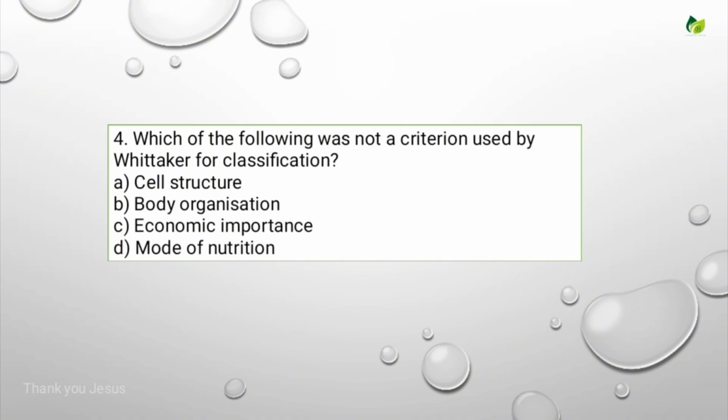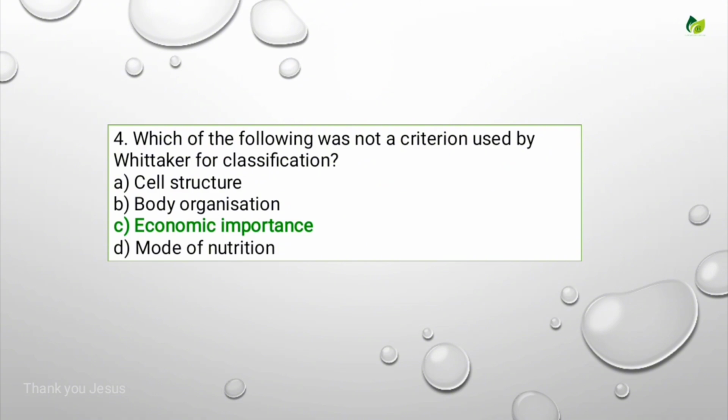Which of the following was not a criterion used by Whittaker for classification? Options are cell structure, body organization, economic importance, mode of nutrition. For this, the correct answer is economic importance, which is not included in Whittaker's criteria.